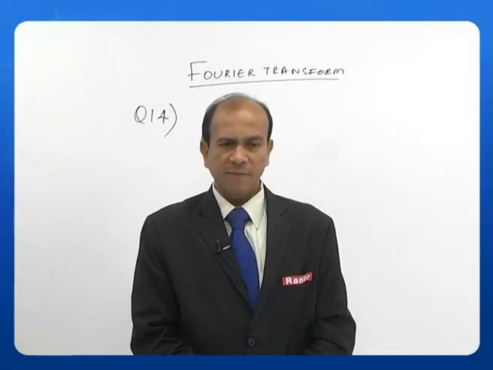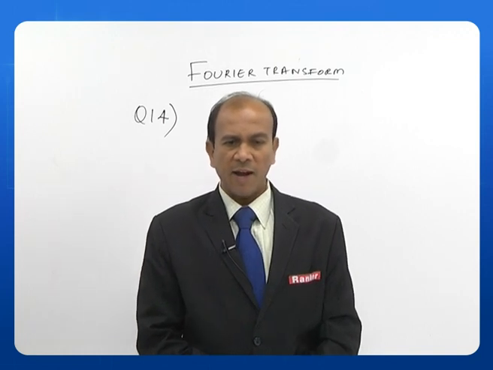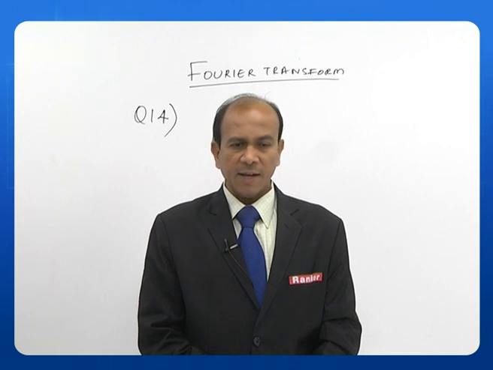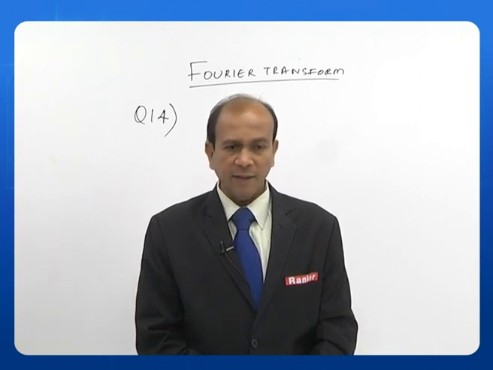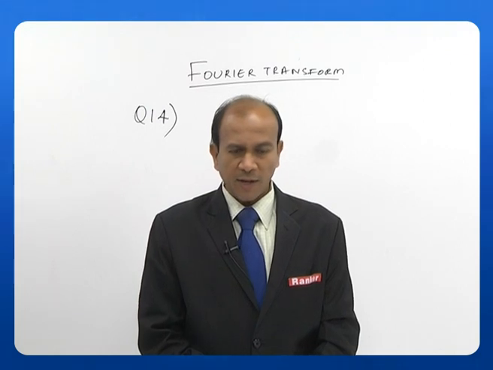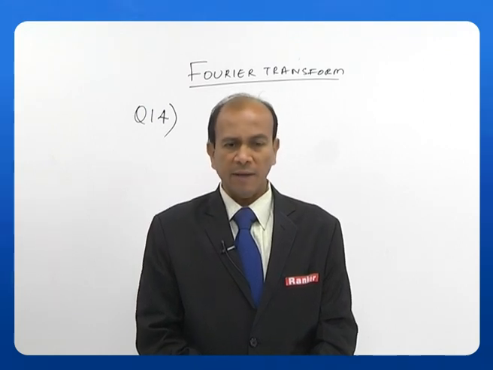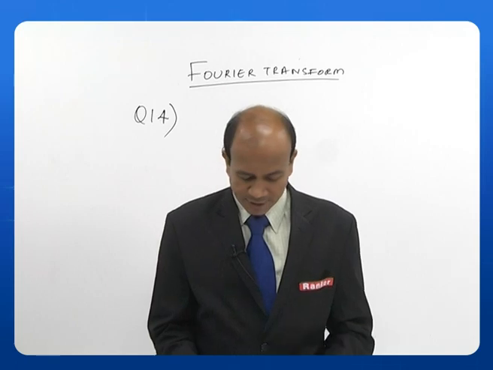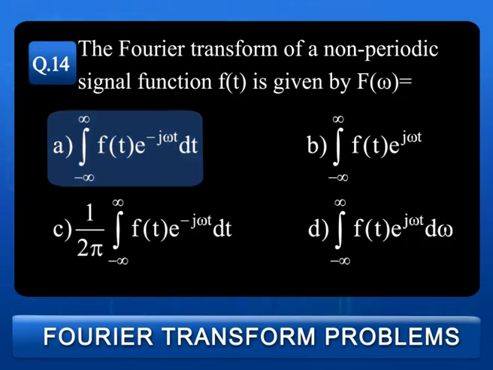This is the first formula which we have seen, where I have to calculate F of omega given f of t. So, the answer is A, that is integral minus infinity to plus infinity f of t e to the power of minus j omega t dt. Let us write the answer is A.